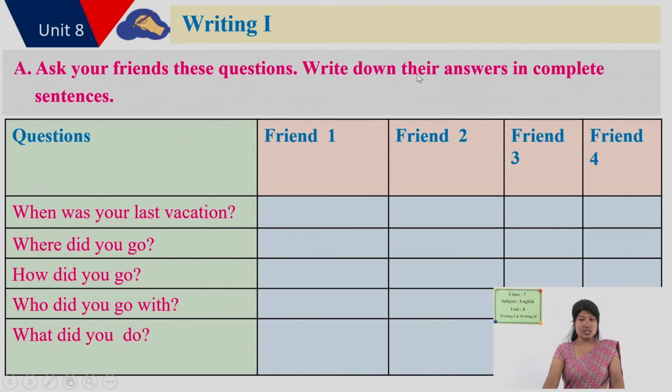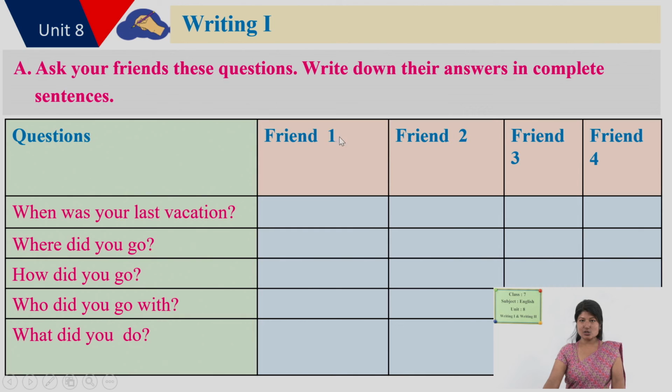The activity says to write down complete sentences. What you can do is, first of all, go to your friend with this kind of table and ask these questions one by one, not all at once. Then get keywords from your friend and write keywords first. I suggest you write keywords first instead of complete sentences.